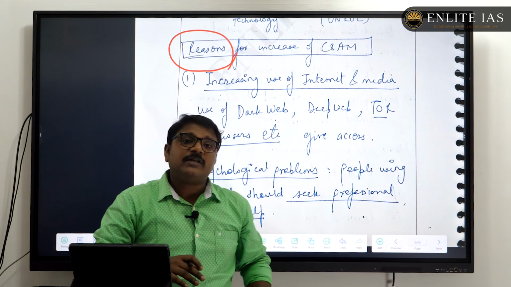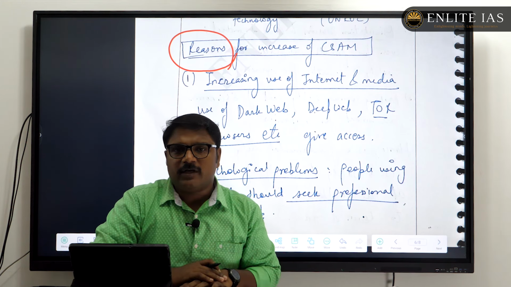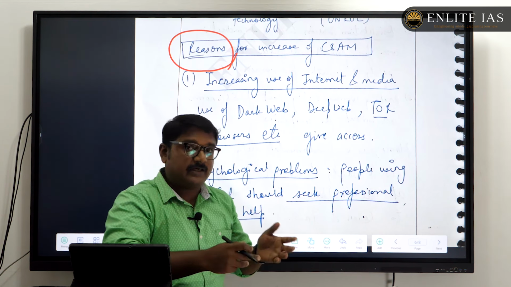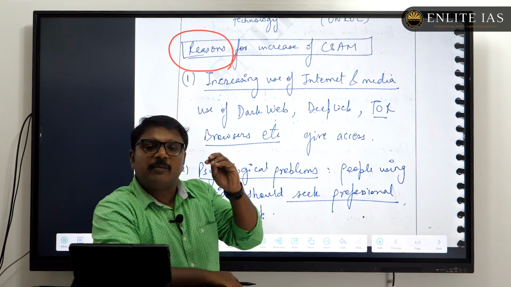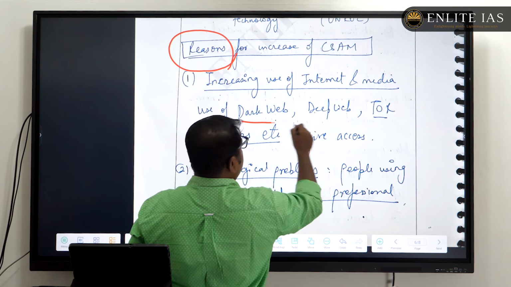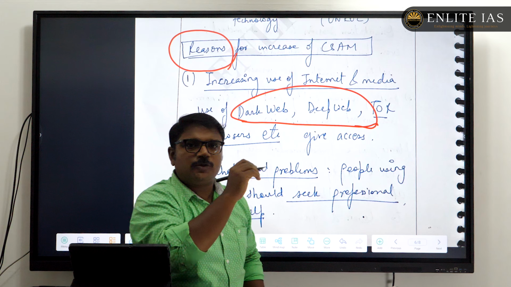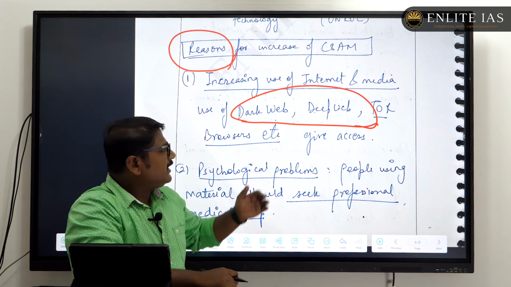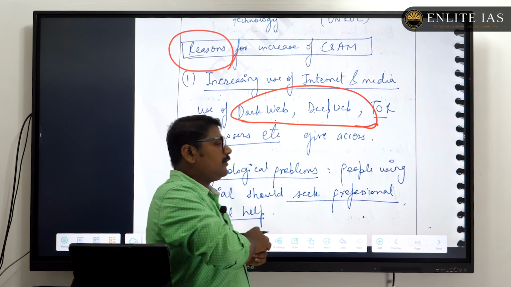And also the anonymity provided by certain platforms. That's also a crucial thing. Recently you can recall the arrest of the Telegram CEO regarding the spread of pornographic material via Telegram. So it gives ample opportunities for these perpetrators to become anonymous. That you can also bring here. And the dark web as well as the deep web, all those things are tools. You have to mention some of the tools that are helping them. So anonymous browsers are also helping them. Like that you can mention those examples that will directly relate your answer to the question.